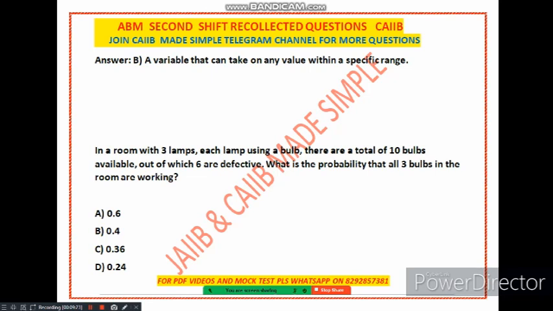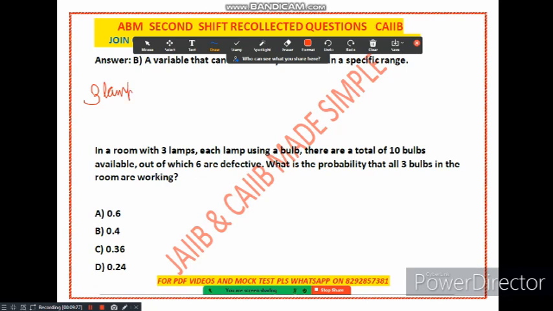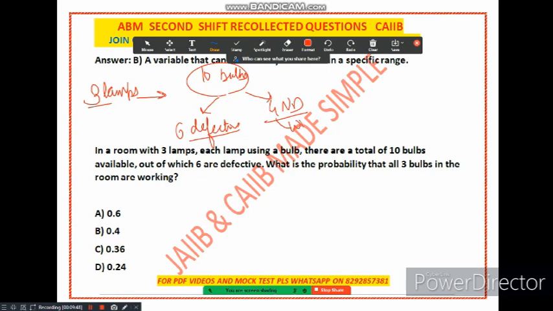First of all, try to understand. There are 3 lamps, each using a bulb. There are a total of 10 bulbs, out of which 6 are defective. So 4 are non-defective. What is the probability that all 3 bulbs in the room are working? So try to understand this question. Tell me, how many working bulbs are there? There are 4 working bulbs, right, and 6 defective bulbs.